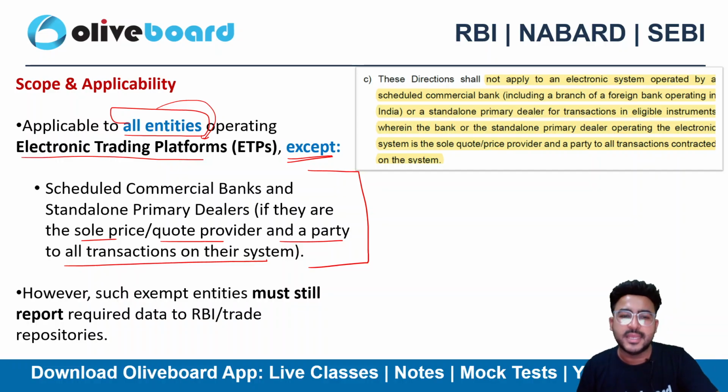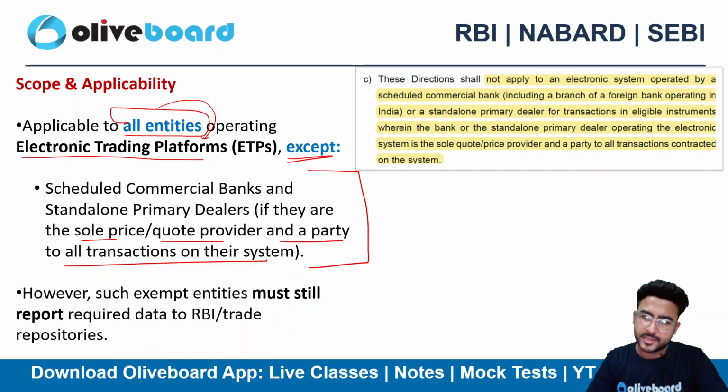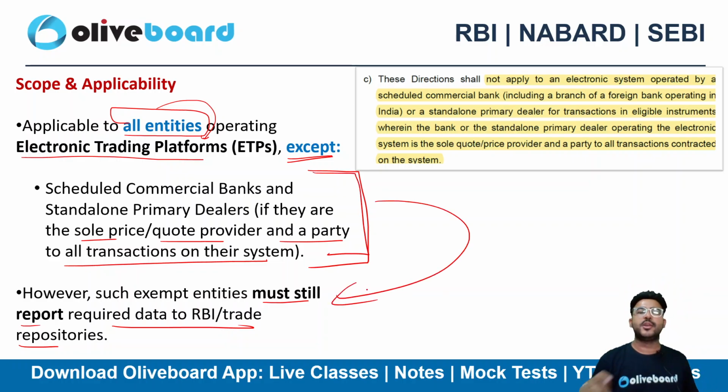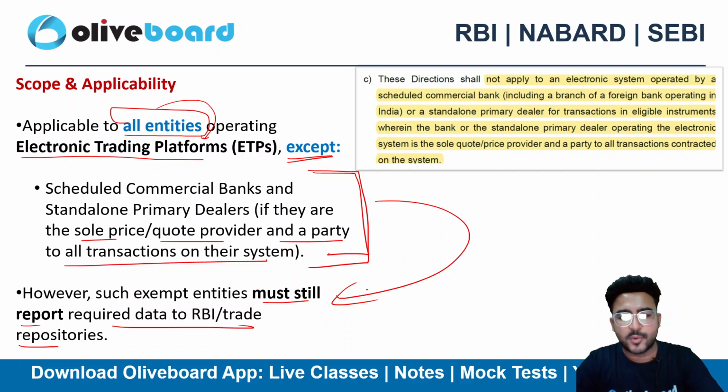It's more like a dealer system here, right? They are directly contracting, so they can be called the sole price or quote provider here, and a party to all the transactions as well. However, such exempt entities must still report the required data to the RBI or trade repository. Even if you are in the exception list, you still need to provide reports as required by the RBI here, right? So all entities who are operating as an ETP, definitely you need to follow the directions of the RBI.